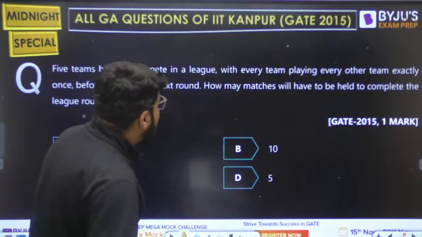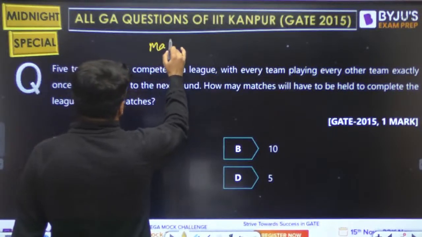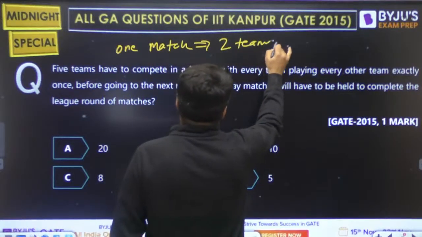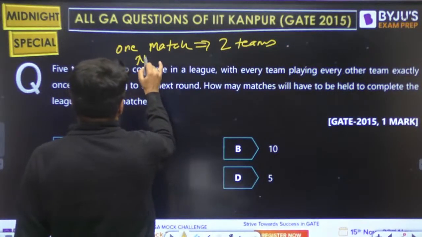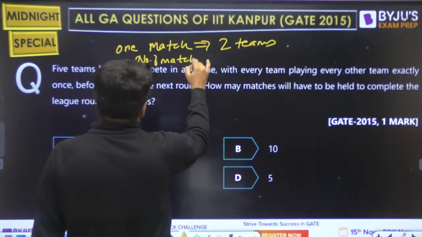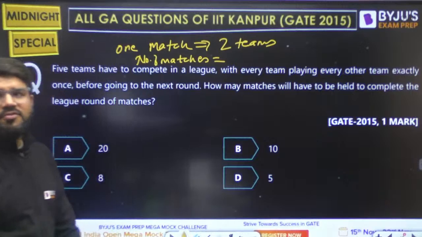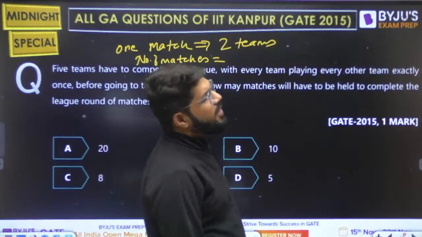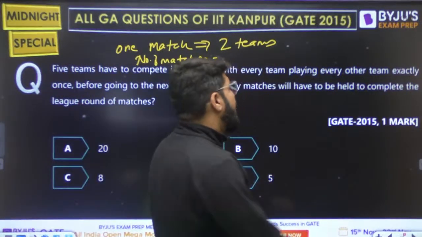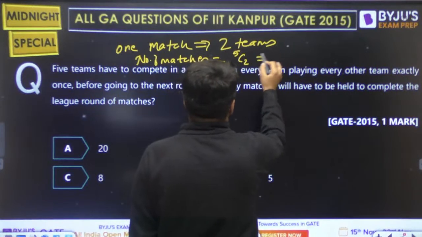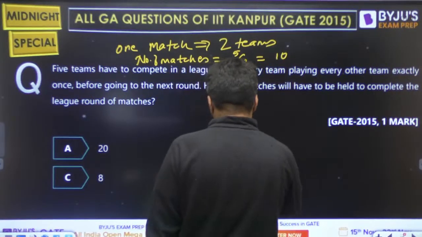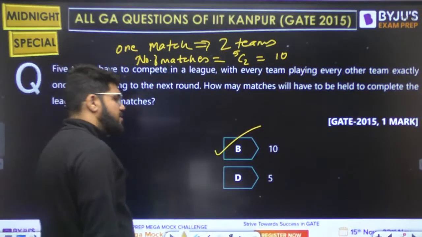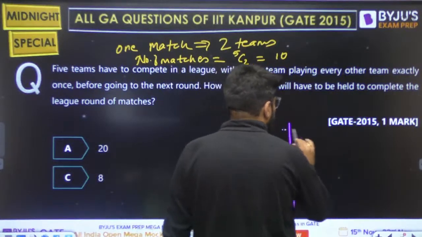Right. For every match, one match requires 2 teams. So the total number of matches can be made by selecting any 2 teams out of the 5 available teams, and the value of 5C2 will come up as 10. Simple question, simple answer. And you can also see it this way.